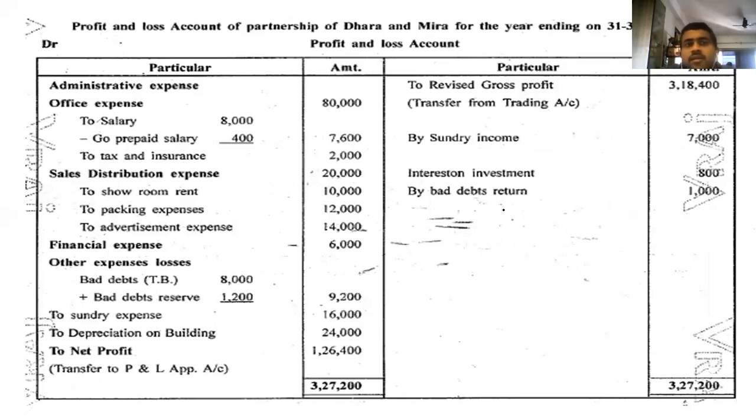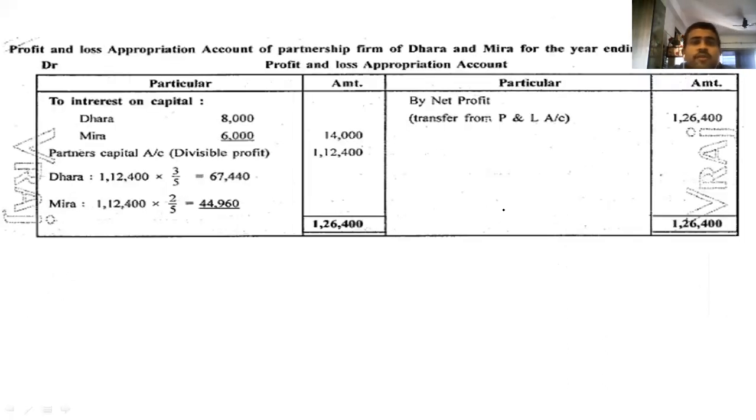Then give the heading profit and loss account of partnership firm of Dhara and Meera. Then give the heading profit and loss appropriation account.